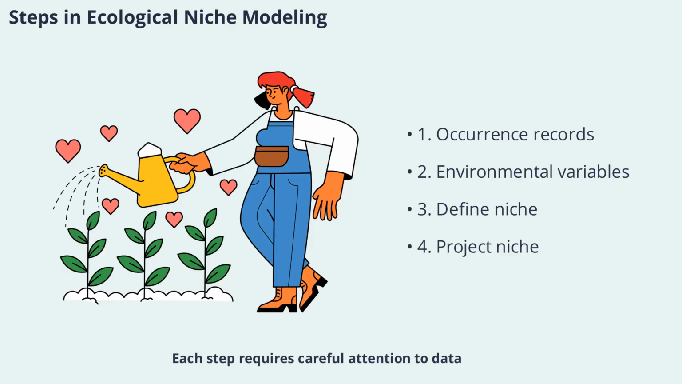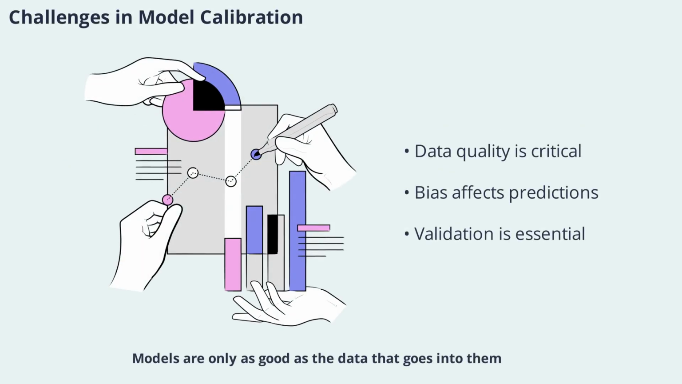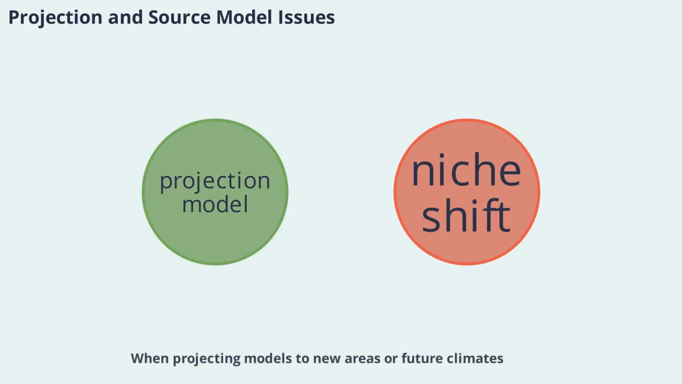Each step requires careful attention to data quality and model assumptions to ensure reliable results. Models are only as good as the data that goes into them. Calibration challenges include insufficient or biased occurrence records and the use of irrelevant or low-quality environmental variables. These issues can lead to inaccurate predictions and misinterpretations. Careful data selection and validation are essential for building robust models. When projecting models to new areas or future climates, additional challenges arise.